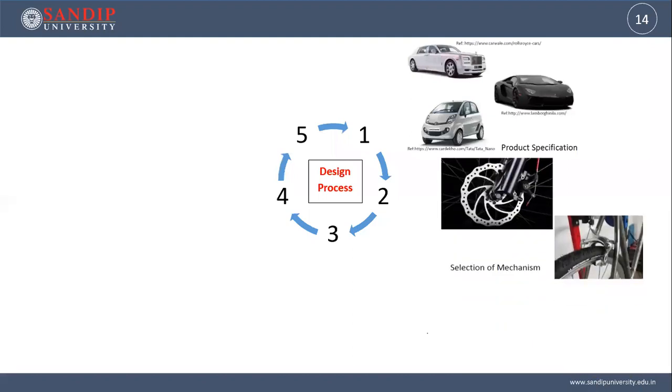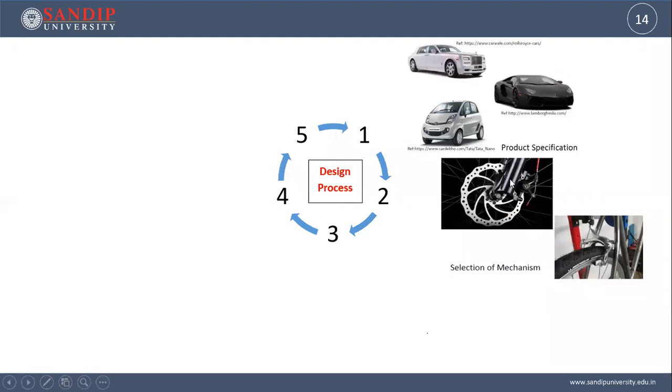Then, to achieve that, what different components will be used in it, and what mechanisms will you be using? Say for the braking system, what type of mechanism is there? If it is a bicycle, you can see a simple mechanism where two levers are there; if you pull a cable, they press the brakes.